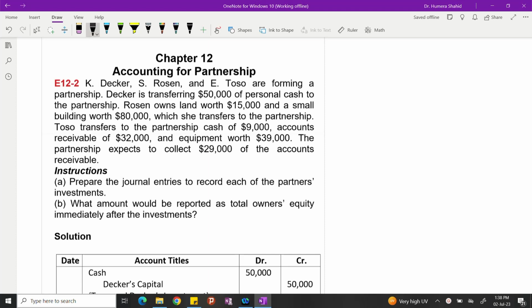Then, how to distribute the net income and net losses of the partnership, and what things we have to consider at the time of liquidation of partnership. That recording I have already uploaded. I'll advise you to listen to that recording before solving these exercises with me.